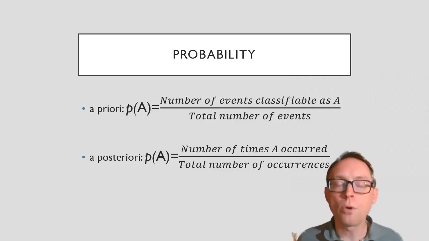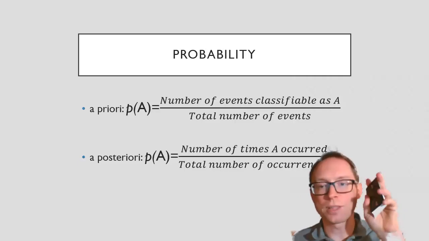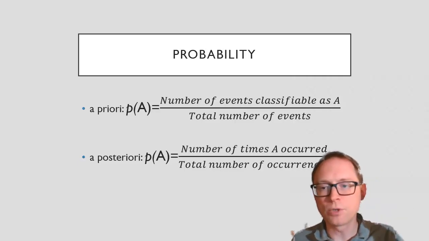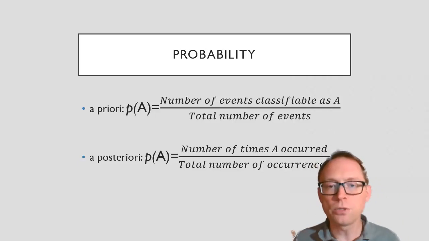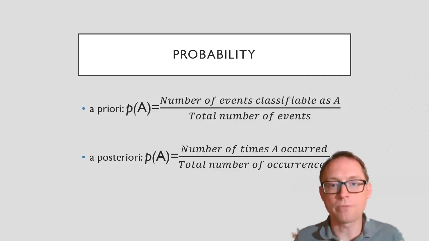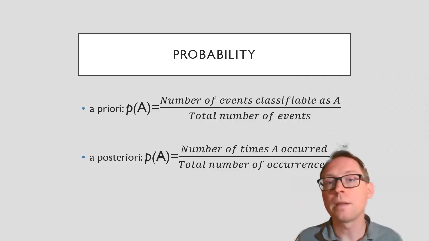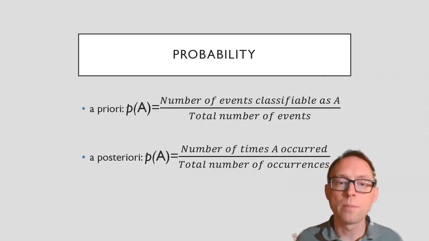A priori, you know what the probability is before it happens. So you don't have to do this 1,000 times. That would take a long, long time. Instead, what you do is you say, well, I know that if half the cards are red, then the probability of me getting half of them to be red over 1,000 trials is going to be half. It's going to be 0.5. We like a priori probabilities because we can know what they are before us taking all the time to do 1,000 card pulls. We don't have to do that every single time. We can calculate it beforehand, prior, a priori.